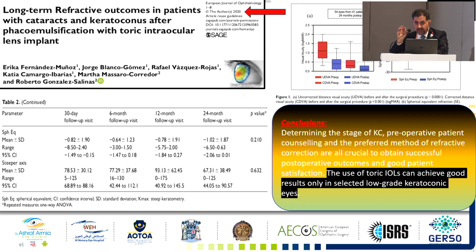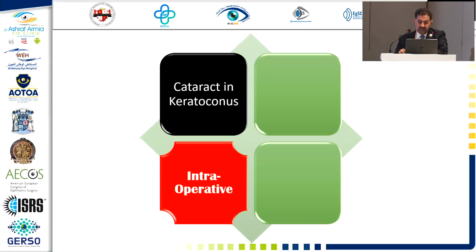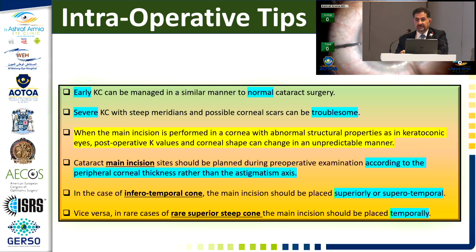So the use of toric IOL nowadays in cataract with keratoconus is for low-grade astigmatism and regular corneas in keratoconus. Intraoperative tips, these are my tips. Early keratoconus is like normal cataract surgery. If it's severe keratoconus, it is a trouble. Why trouble? Because of the distortion of the vision.